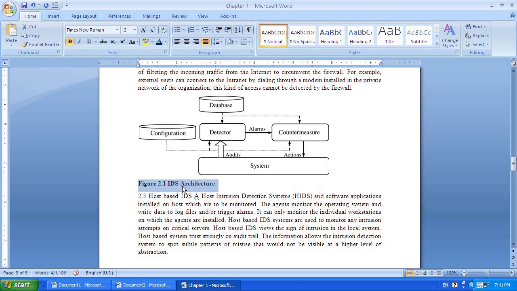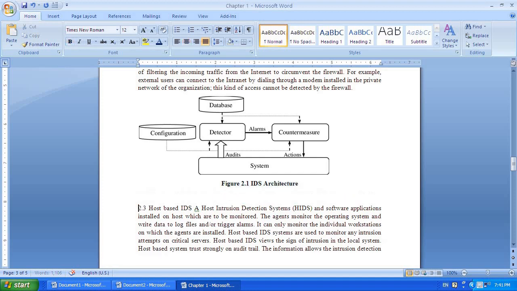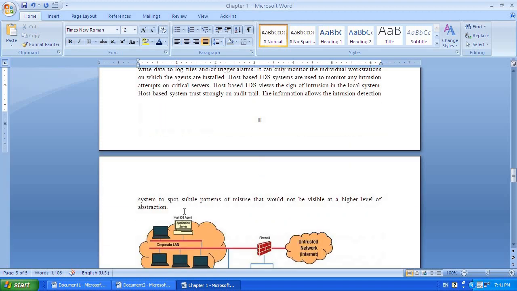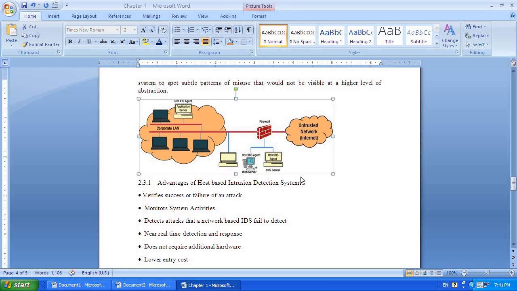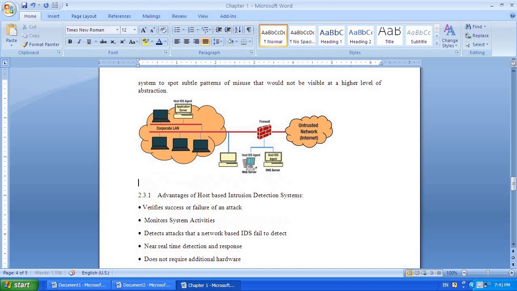Make it as bold, place it in center. Okay, and in the next diagram here I am going to give it like this, FIGURE. This is in the second chapter, so this is 2, and in the second chapter this is the second diagram, so 2.2. IDS in